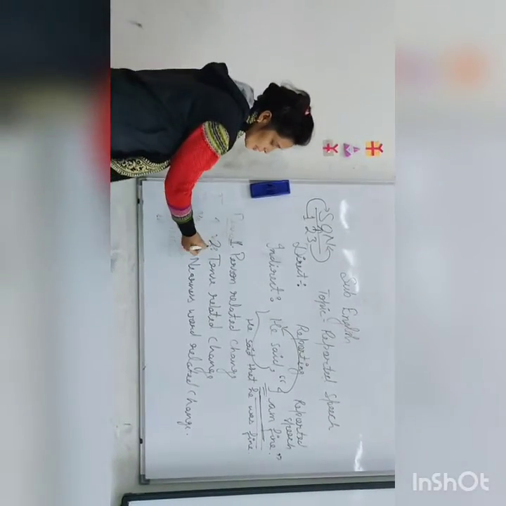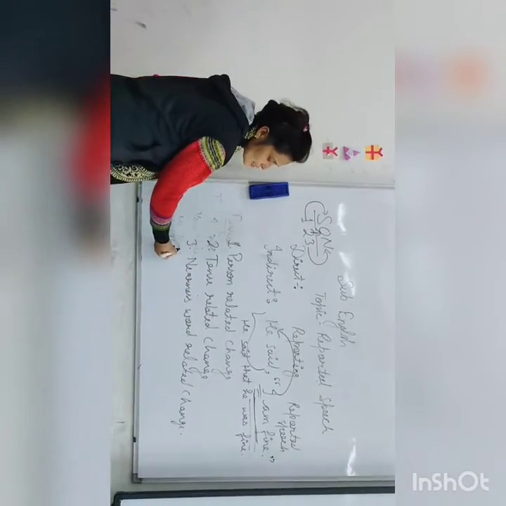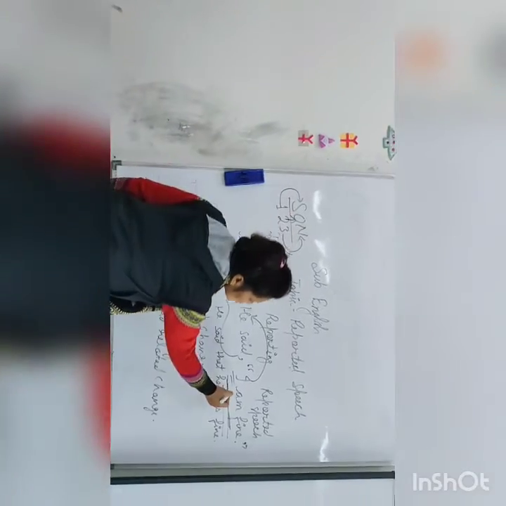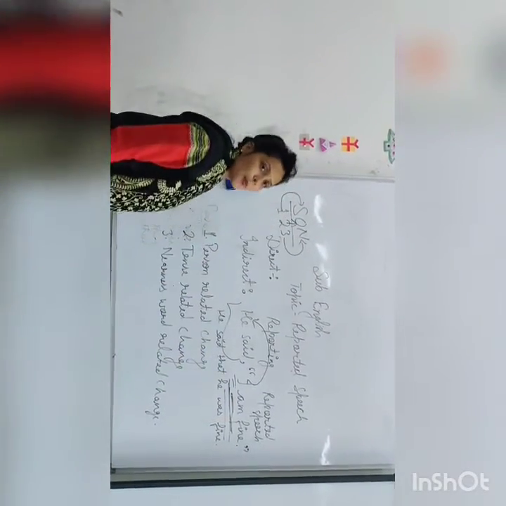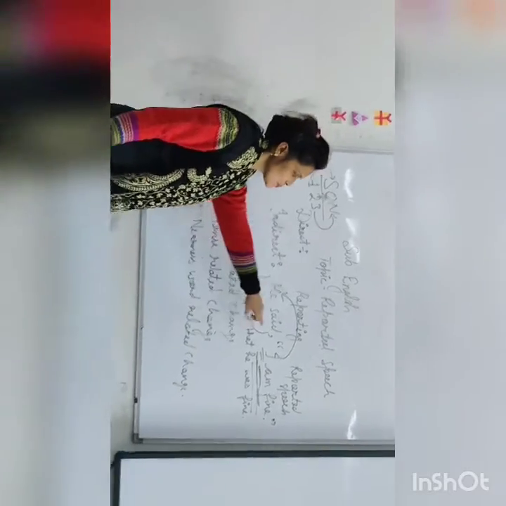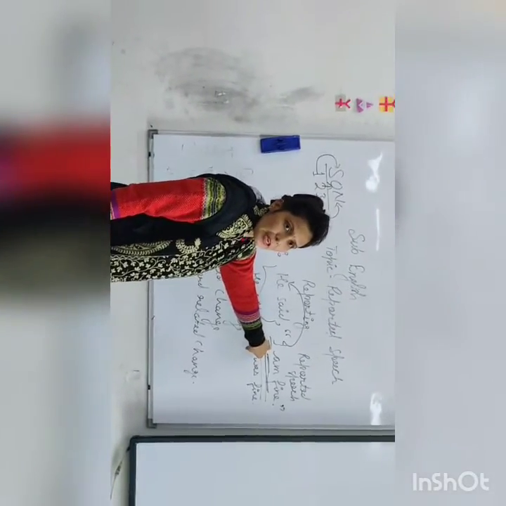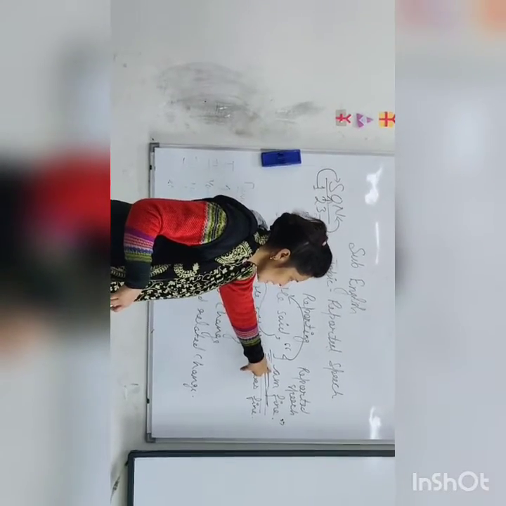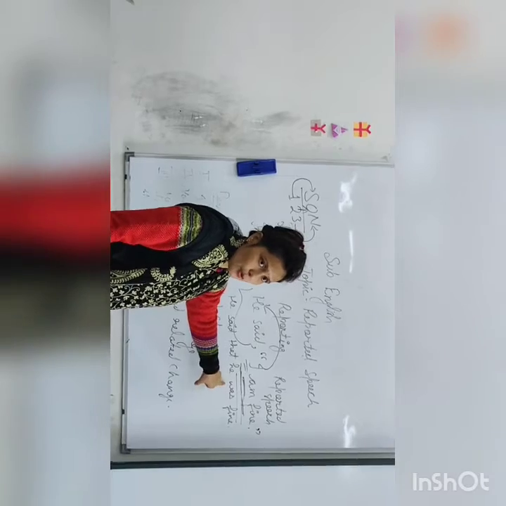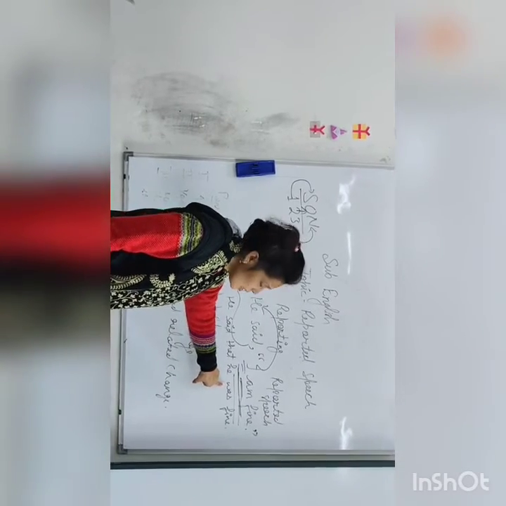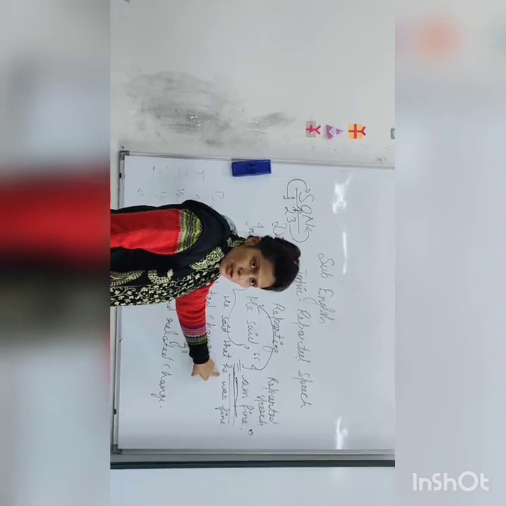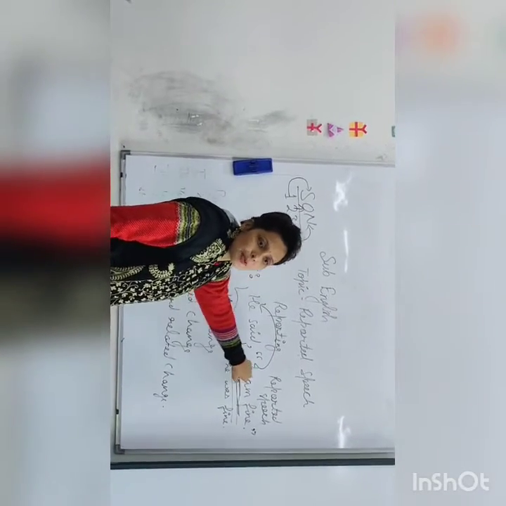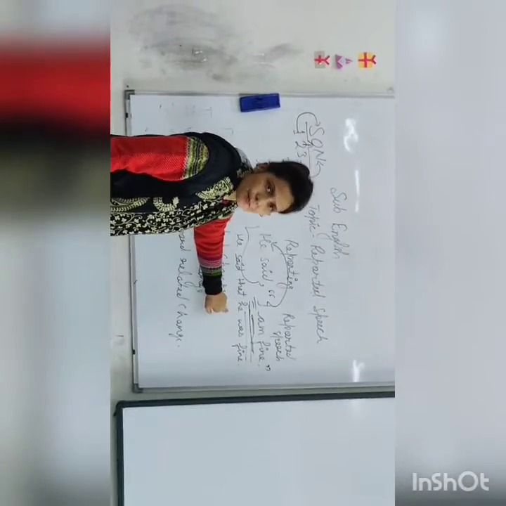Second change is tense related change, and third change is nearness verb related change. So what is tense related change? You have to see the tense of the reported speech. If the reported speech tense is present indefinite, it will change into past indefinite. If there is is, are, it will change into was, were. If present continuous, then past continuous. If present perfect, then past perfect. If present perfect continuous, it will change into past perfect continuous.